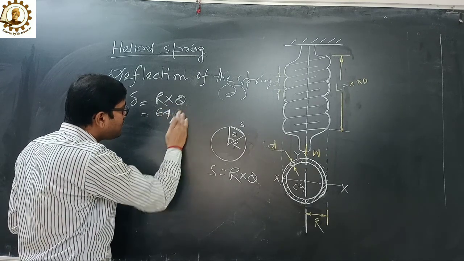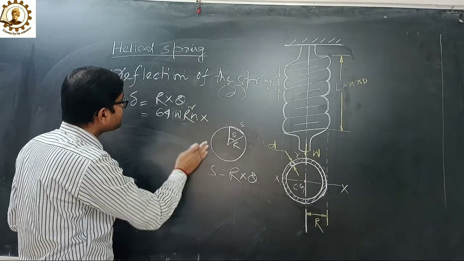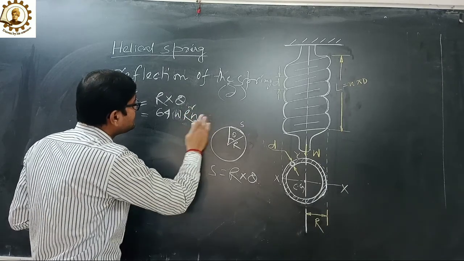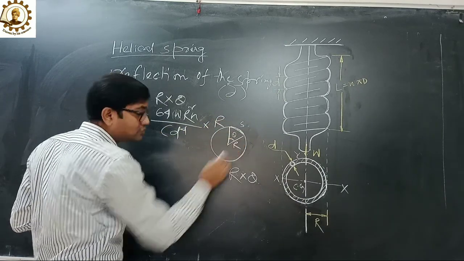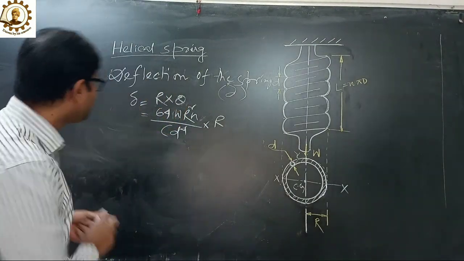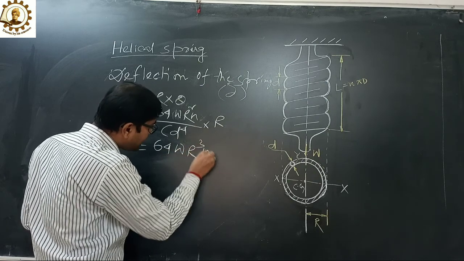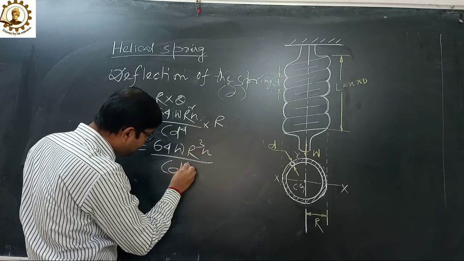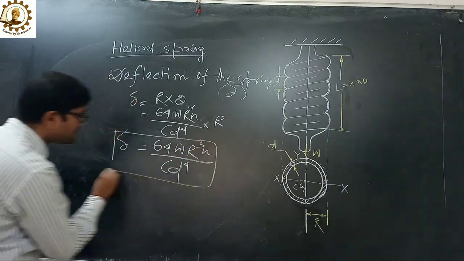So delta equals 64 W R square N upon C d to the power 4 into R, that is 64 W R cube N upon C d to the power 4. So this is the deflection of the spring.